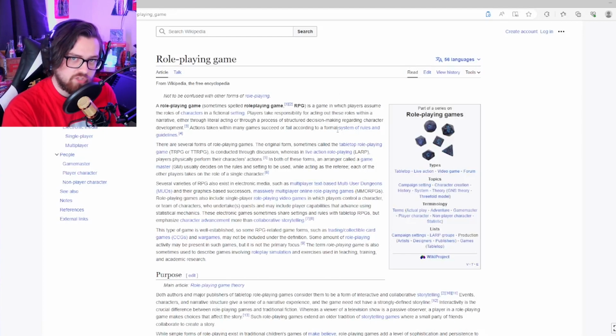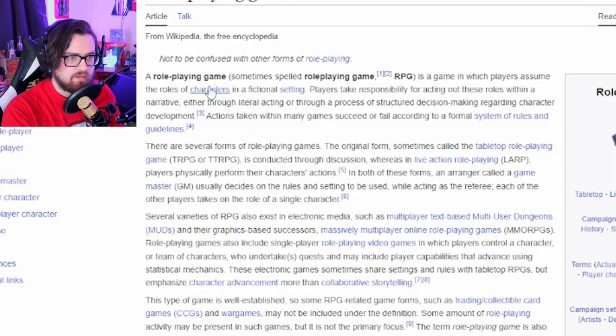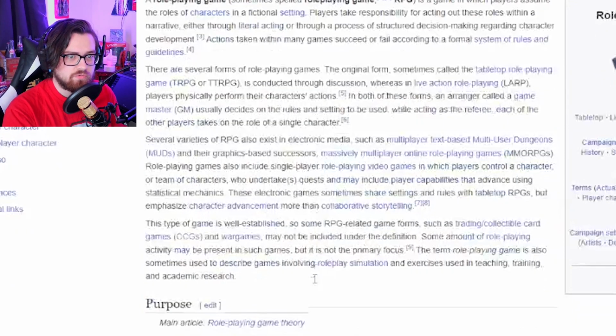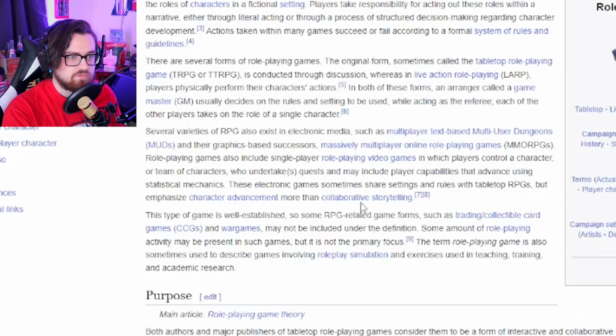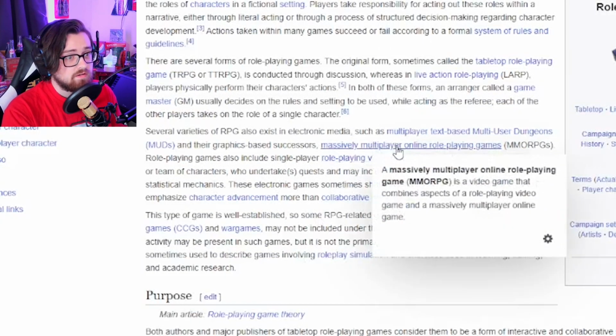That line. And then once we get to Apple, if we can find the Apple company, we can very easily get to the iPod Wikipedia page. So let's first find Apple. So how might we best get to Apple? Characters, Game Master, no. Collaborative storytelling. Massively multiplayer online role-playing games.